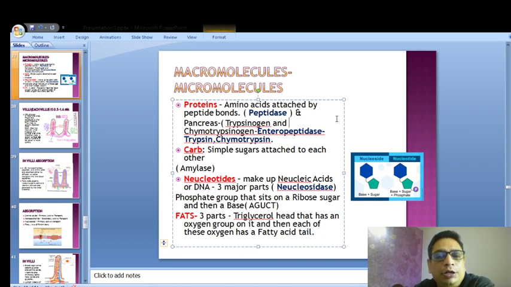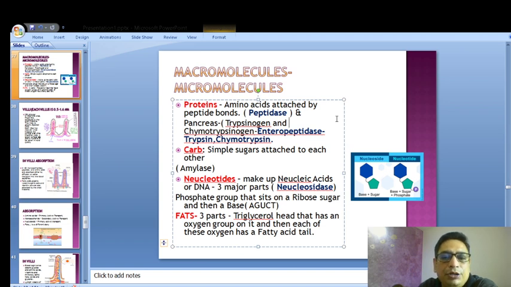So trypsinogen and chymotrypsinogen, under the action of enterokinase or enteropeptidase, form trypsin and chymotrypsin, which in turn break down the peptide bonds. So proteins have peptide bonds. Peptidase is the type of enzyme that breaks down the peptide bonds and forms amino acids.